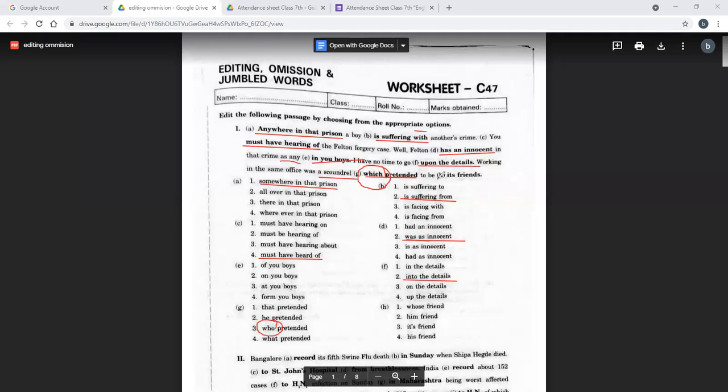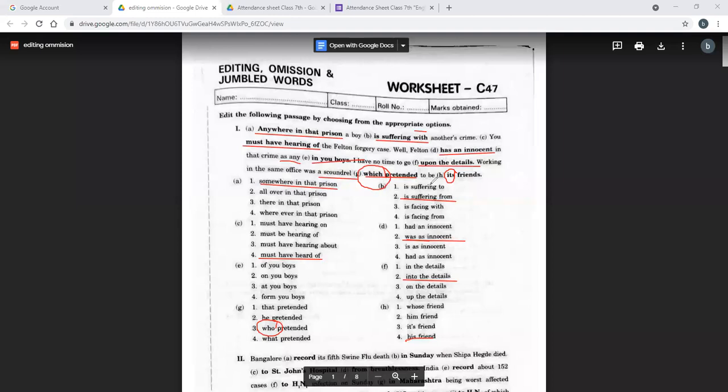Okay, and the last one, its friends. Clearly मैंने आपको क्या बताया था, that when we are taking the person, जब हम पहला noun लिखेंगे उसके accordingly हम आगे का pronoun लेंगे. तो यहाँ पे क्या pronoun आया हुआ है, its आया हुआ है. How is it possible that we are taking its for a human being, a boy, ठीक है, तो it will always be his friends. ठीक है, pronoun हमने देख लिया. We have seen the WH words, we have seen the tense, we have seen the prepositions. So all these things we will keep in mind while editing something.